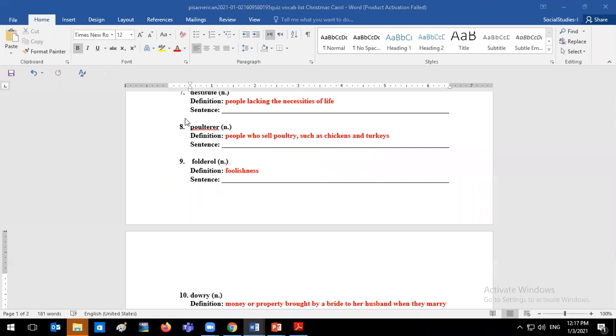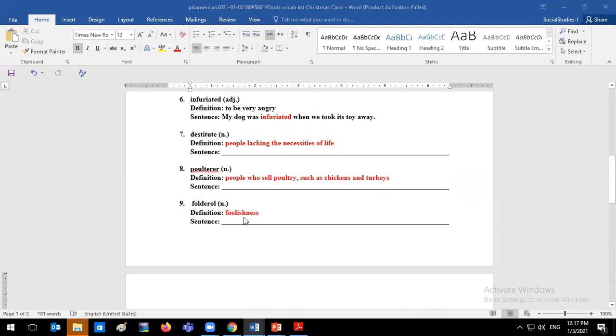For some reason, I just couldn't unmute myself, and I was trying to show you that you could find the definition of these words in the actual footnotes. So destitute is referring to people that lack the necessities of life, and we put it basically in simple terms: people who do not have enough money, that are suffering, that are going through poverty.